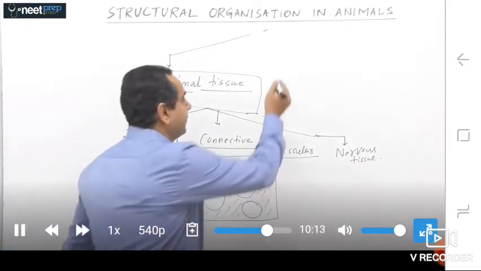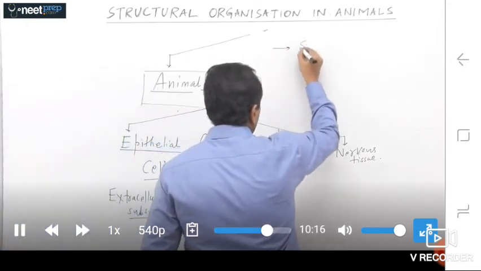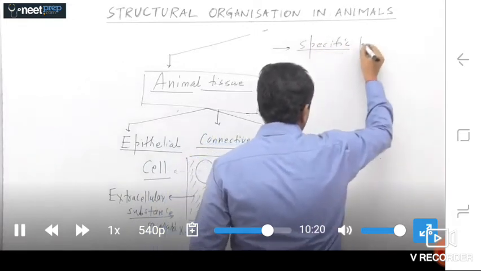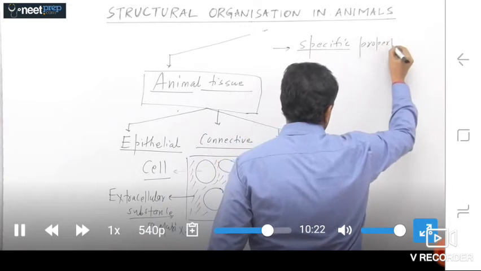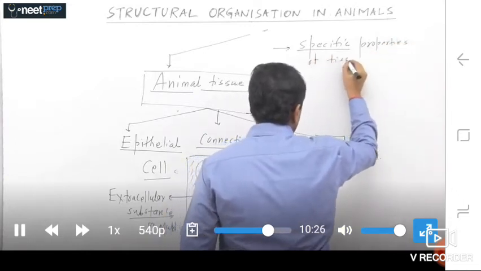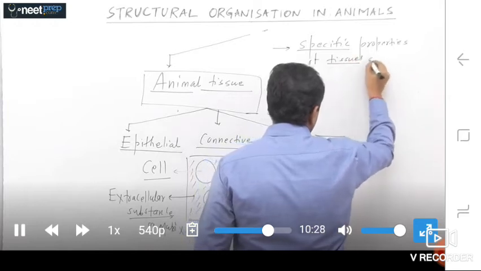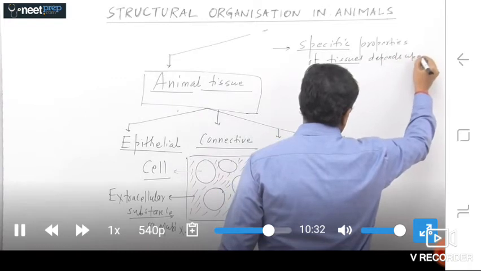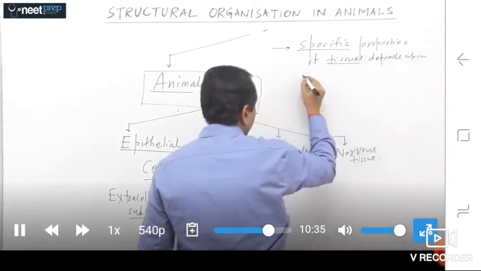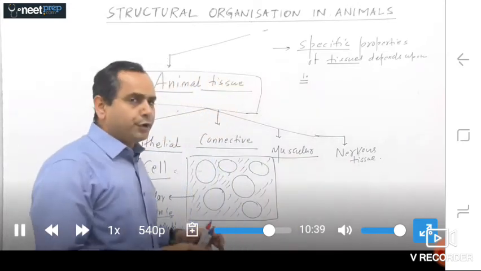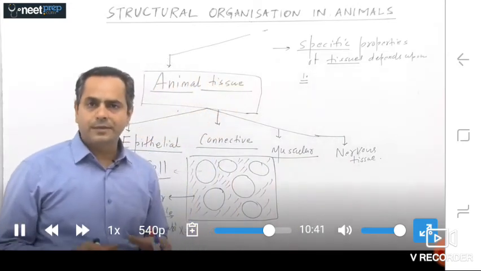So we can say the specific properties of tissues depend upon, number one, the nature of extracellular substance.